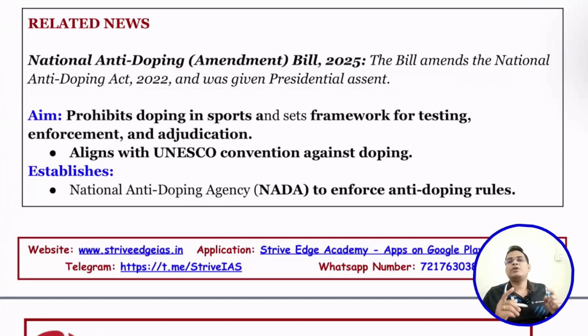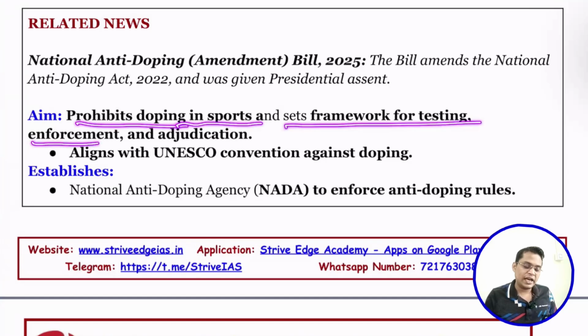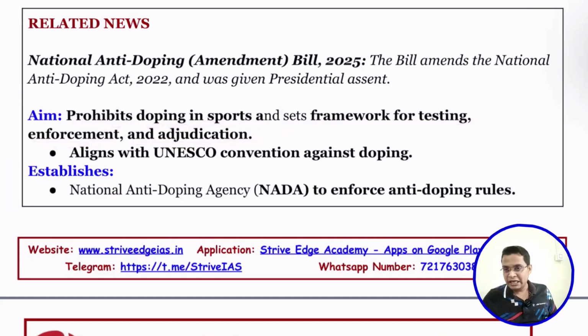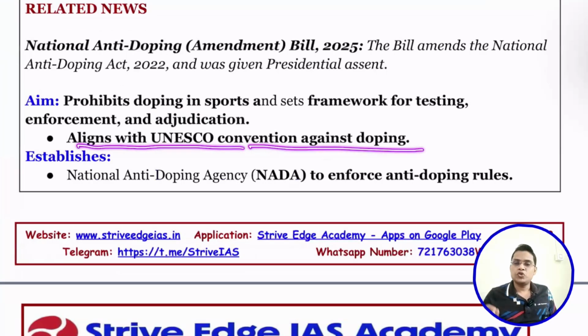All countries, all sporting federations and organizations need to prohibit the use of such drugs or performance enhancers, and to ensure that, we recently enacted the National Anti-Doping Bill. It prohibits doping in sports and sets a framework for testing, enforcement and adjudication. If there is any allegation, we can test that person, enforce, and also take action. It is aligned with the UNESCO Convention Against Doping.